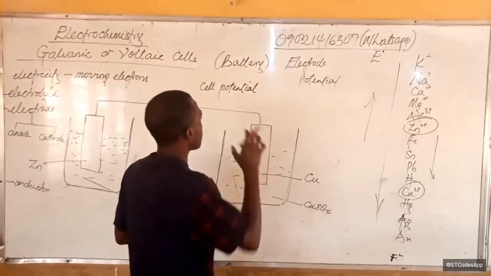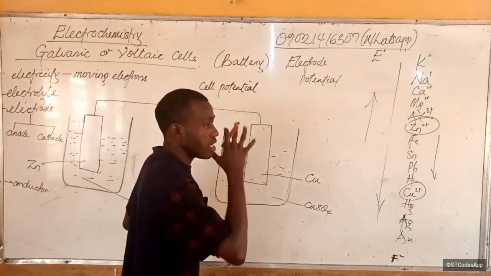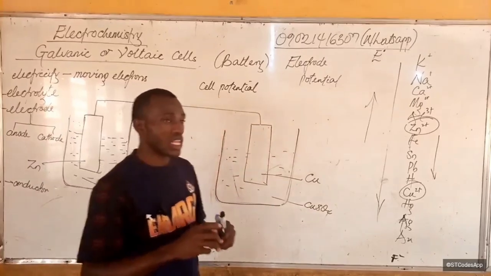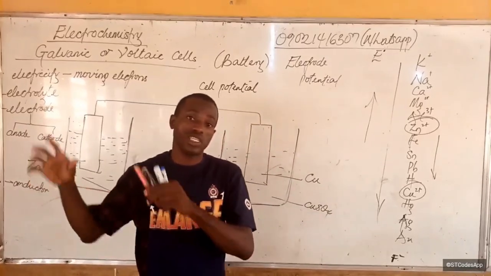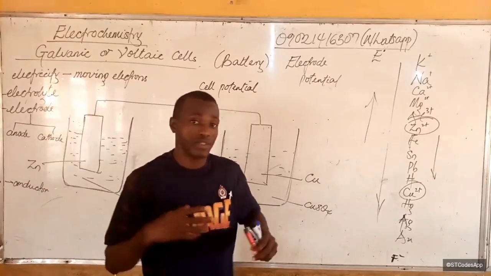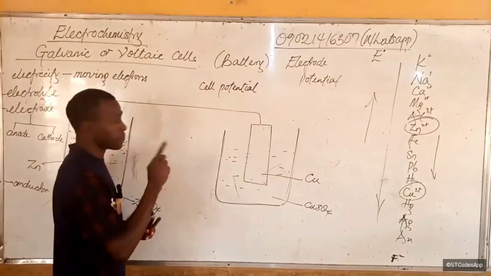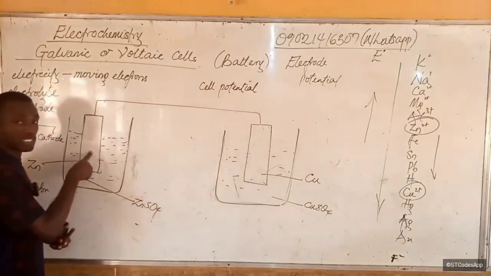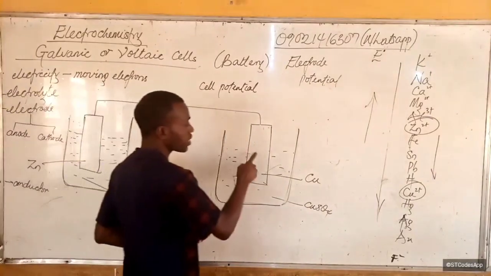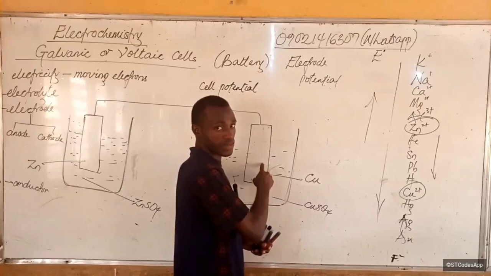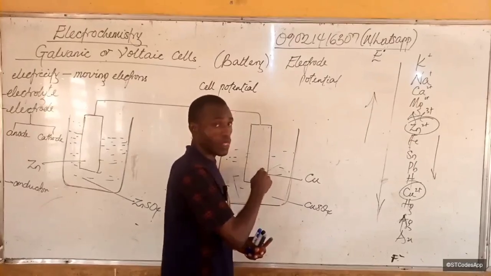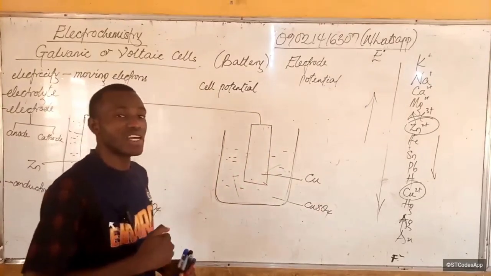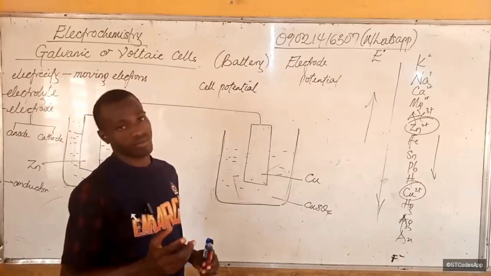But I want, we said the electrode potential of a cell is called the cell potential. So just like water flows from high potential to low potential, electric current here also flows from high potential, which is in the zinc, to low potential in the copper electrode.